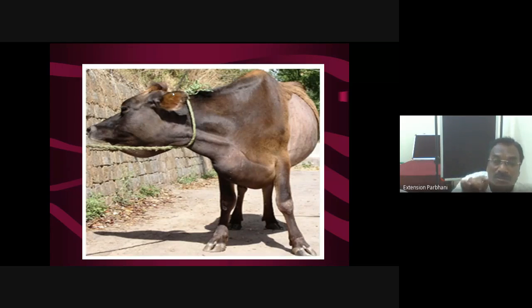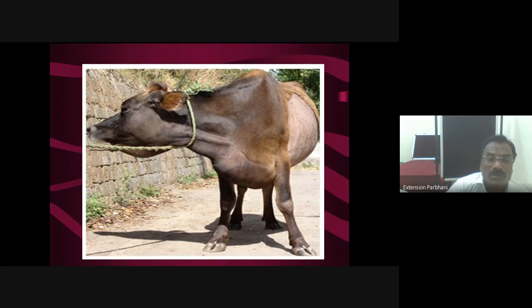Now for collection of the CSF, 2 sites are recommended. One is the cisterna magna. On the surface of the brain, in between the brain and the covering meninges, there are certain spaces. These are called cisterns. In these spaces, this fluid is generally accumulated. The cisterna magna is the space present between the cerebellum and medulla oblongata.